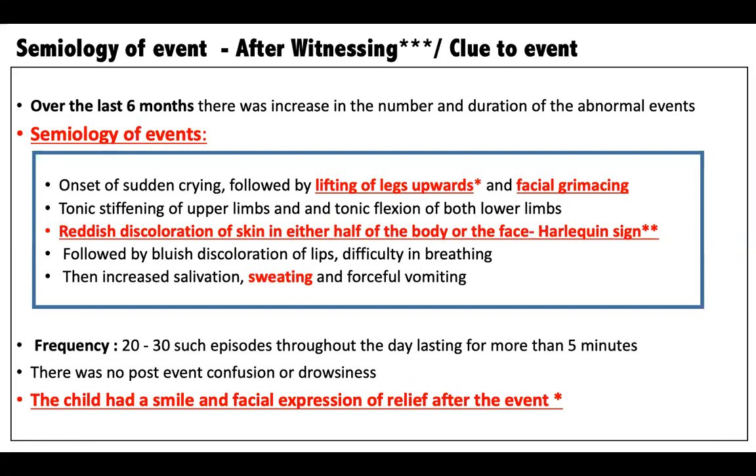So actually what this child had was a severe pain around the anus, or perirectal area. And because of this severe pain, the child did not pass stool, because every time he tries to pass the stool, the pain attack comes, and he holds his stool back. This is the cycle of constipation and pain attacks. So this was interesting. All these last 6 years, this child was managed as epilepsy, when actually what he had was pain attacks.